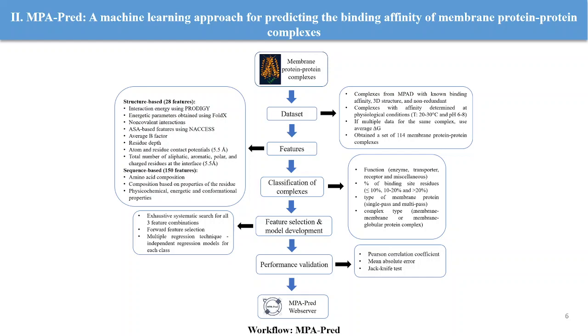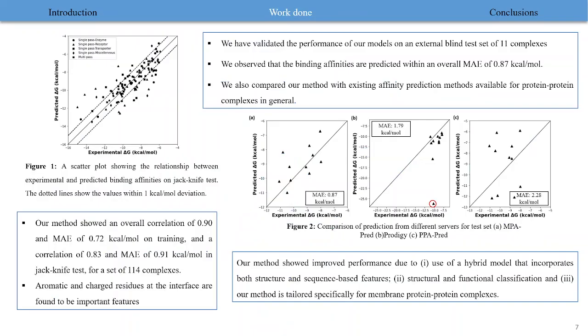We collected the data set from MPAD again using the conditions described here. Our data set consists of 114 membrane protein complexes, and we calculated both structure and sequence based features as listed here. We also classified the complexes based on function, type of membrane proteins, complex type, etc. Finally, we developed regression models for each class, and the performance was validated using Pearson correlation coefficient and the MAE, and also did the jackknife. And finally, we developed the MPA-PRED web server.